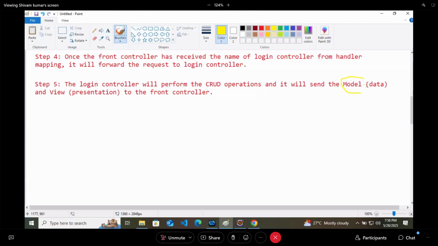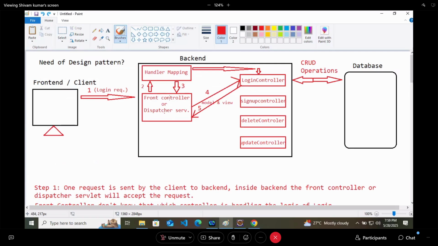They should come together. So what this front controller will do, there will be someone as view resolver here. View resolver.